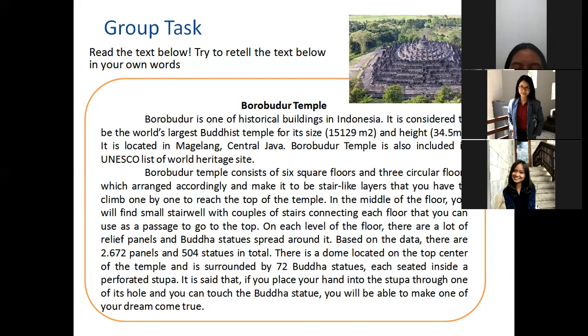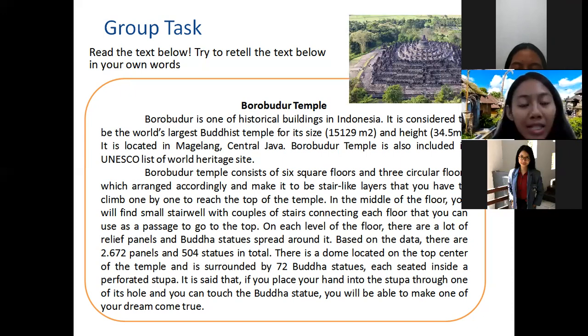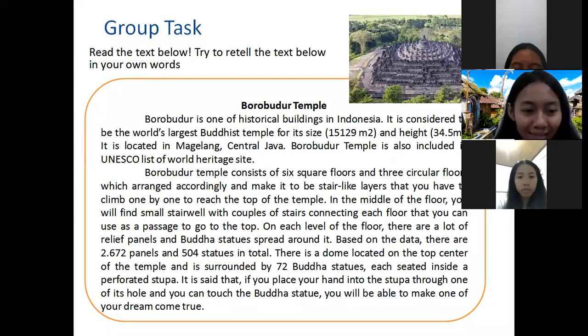All right, based on existing data, there are 2,672 relief panels and a total of 504 Buddha statues scattered on each floor. There is a dome located at the top center of the temple, each with 72 Buddha statues sitting inside a perforated stupa. Thank you, Miss.